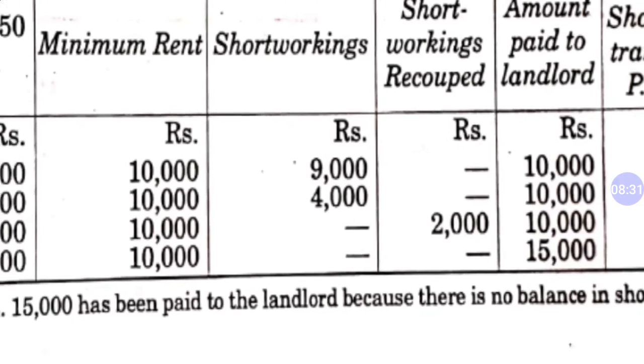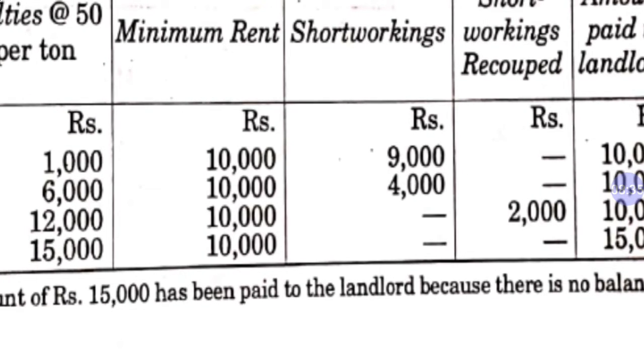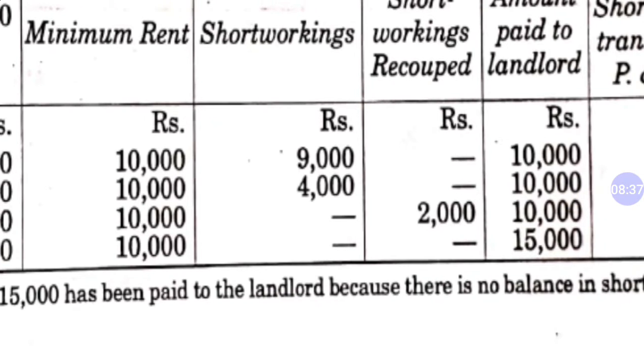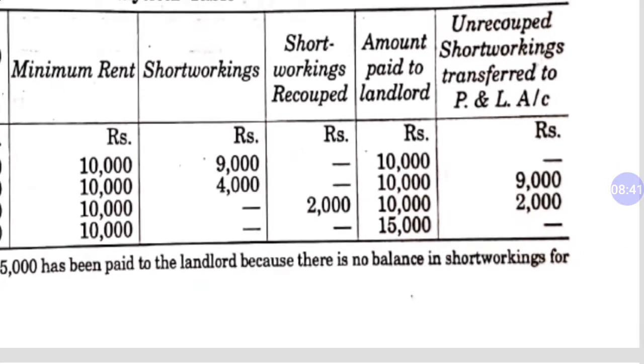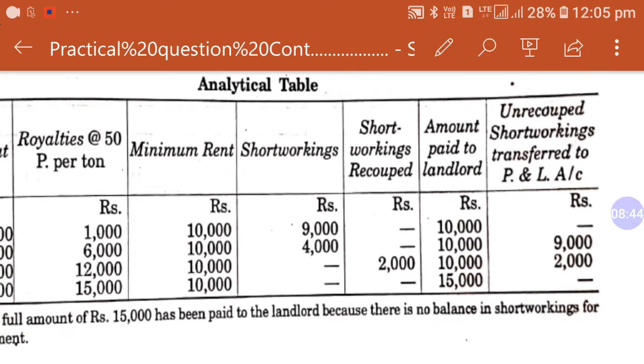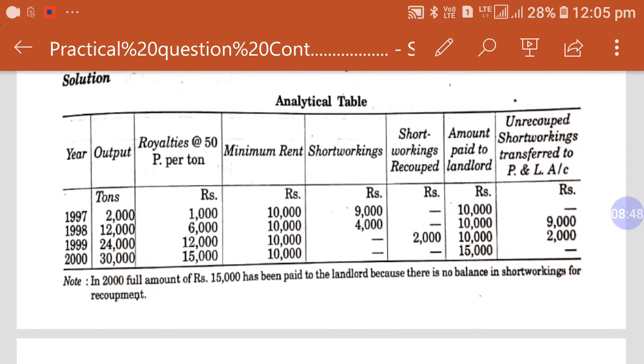Now come to the last year. In the last year the royalty is 15,000 rupees and minimum rent is 10,000. So the amount which is paid to the landlord is 15,000 rupees. So dear student, this is very important to understand this analytical table because it is the solution of the question. This is the main solution of the question.